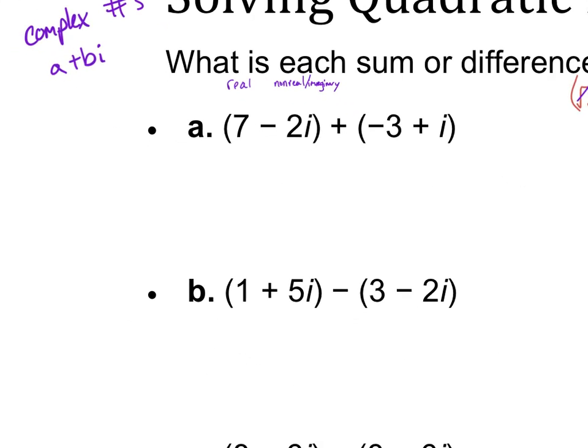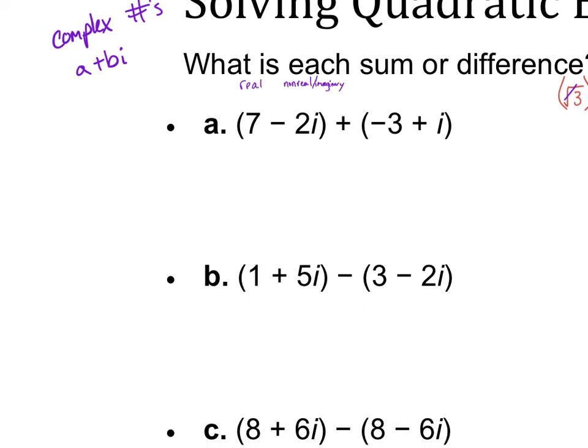So here we're adding two complex numbers. We have 7 minus 2i plus -3 plus i. And anytime we see parentheses, you should think, are they asking me to distribute anything into the parentheses? That's typically why they have them, because they want you to distribute something in. Is there anything in front of the parentheses? No. If there is, it's an understood 1, and of course, 1 times anything is itself. So you don't even have to do that. If there's nothing to distribute, you can leave the parentheses right away.